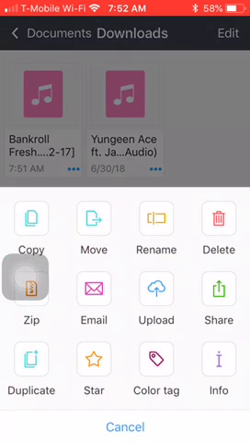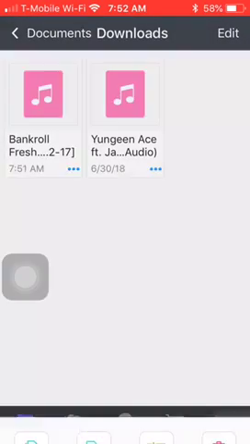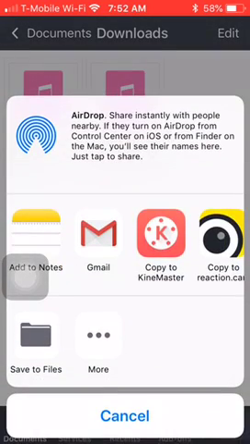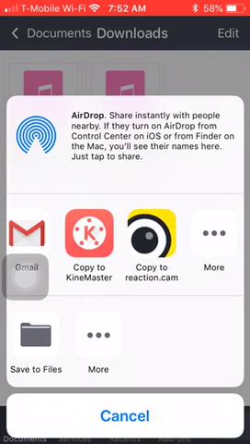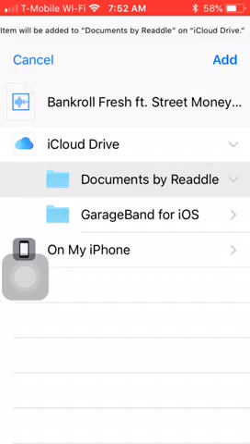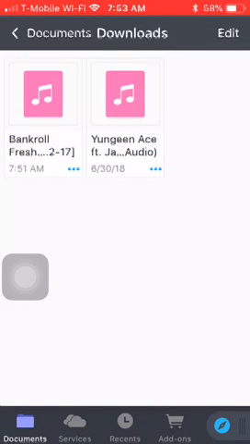You click the three little dots at the bottom right, and then after you click the three dots, you will want to click share. After you click share, click at the bottom left, you'll see save to files. Click that. Then after you click on iCloud Drive, click the one that says Documents by Readdle, and click Add. After you click Add, it automatically goes to it.